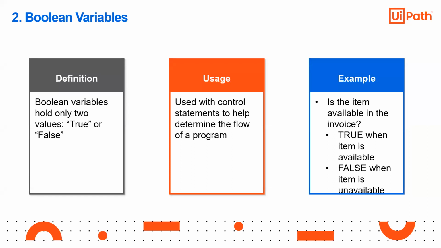So it is used with control statements to help determine the flow of the program. So, if this, then what, that kind of thing. Example: true when the item is available, false when the item is unavailable. So suppose you are taking the same invoice data, right?